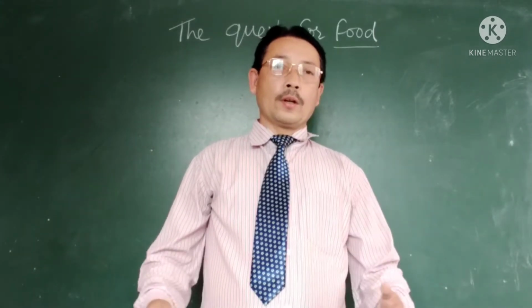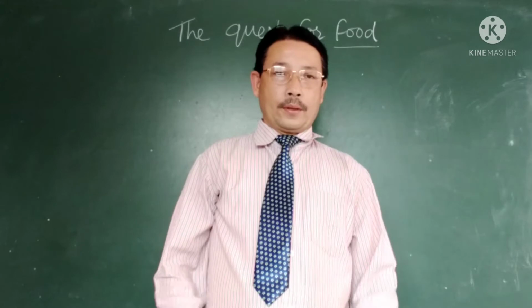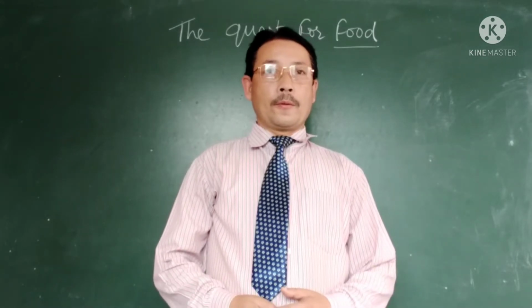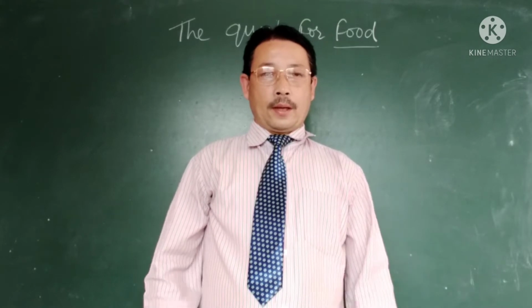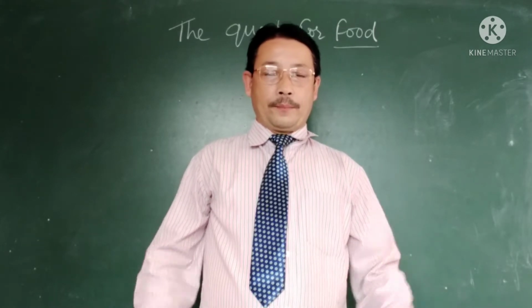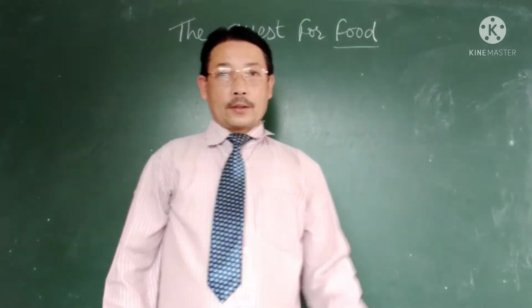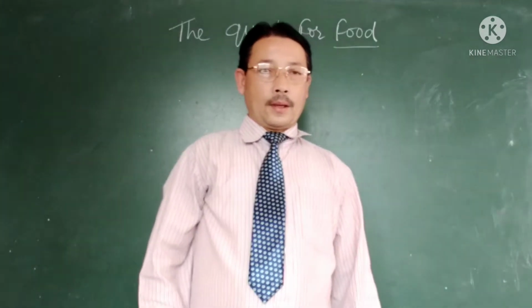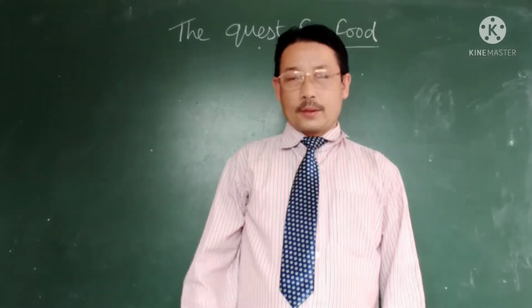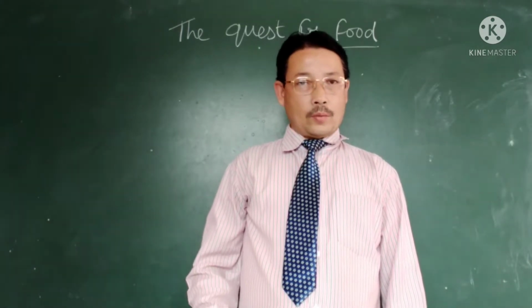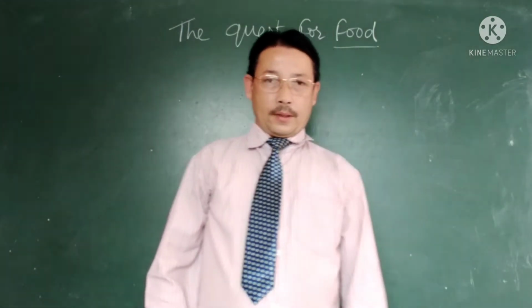Isolated means alone island, where there was no habitation, means nobody was living there, okay, and no way out to go anywhere. So now he has to hunt for his food and he has to sustain his life. So now this story is in his own words. Let us read.